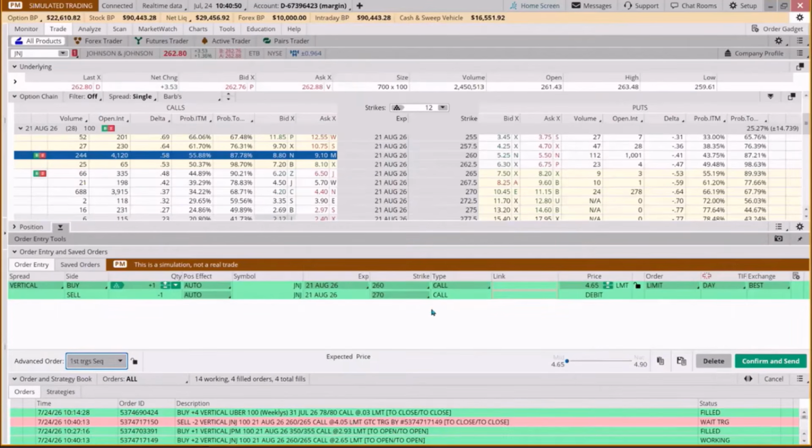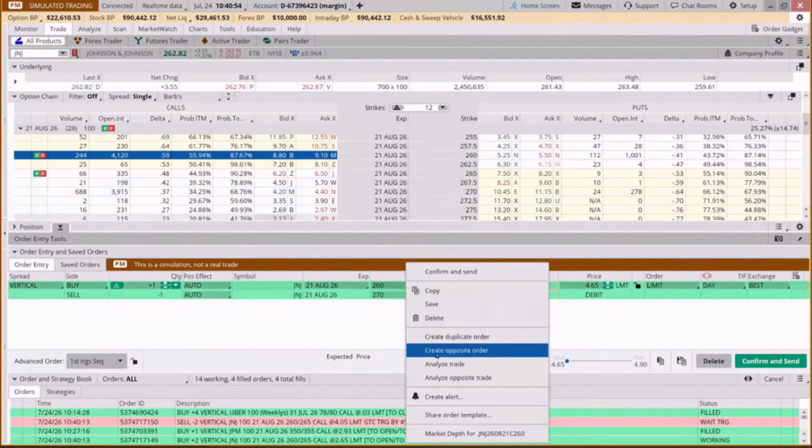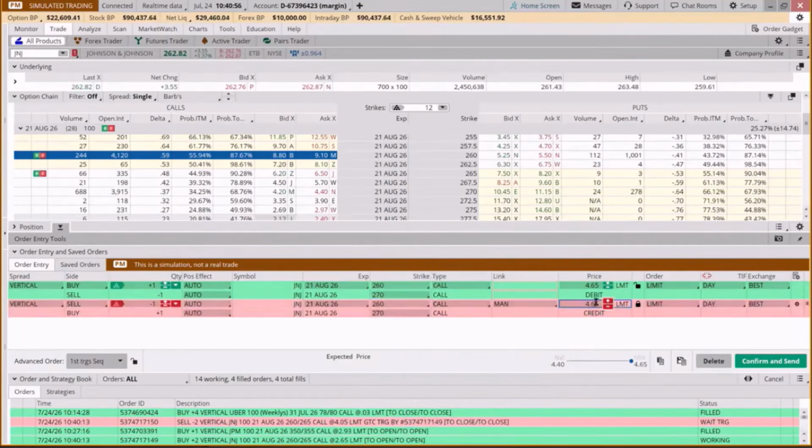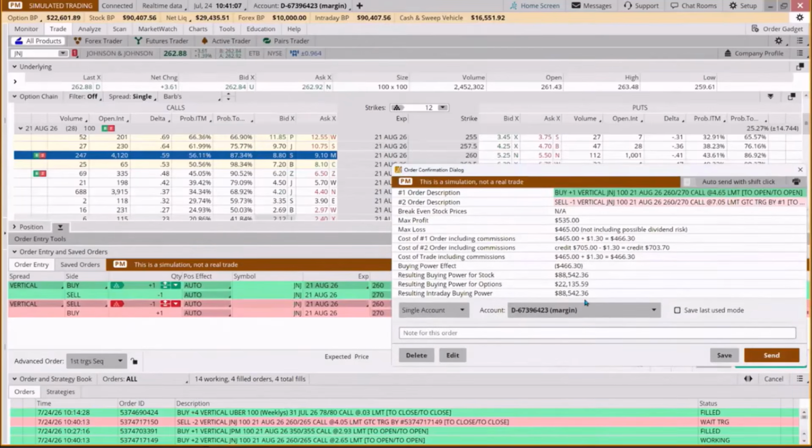So we're going to compare these two different strike widths. We're going to create an opposite order. We're going to make this 705. And then we're going to put this note in from ourselves to ourselves.